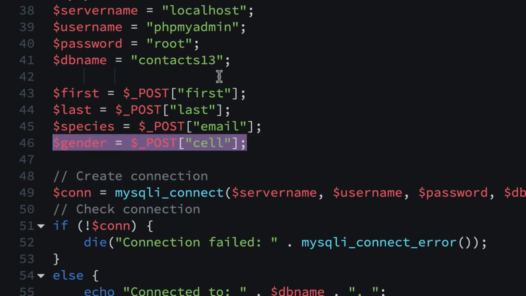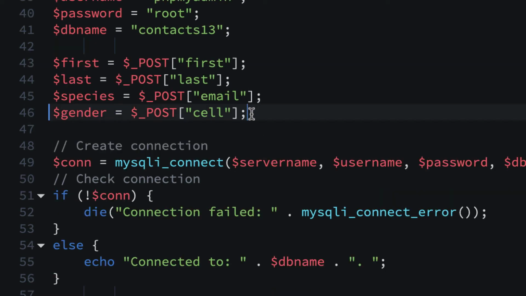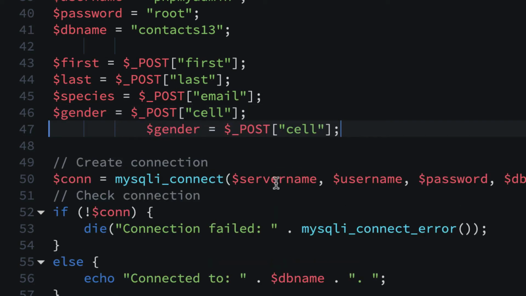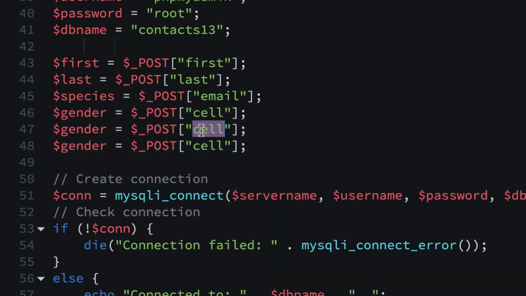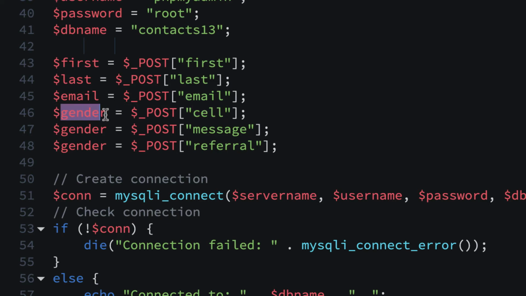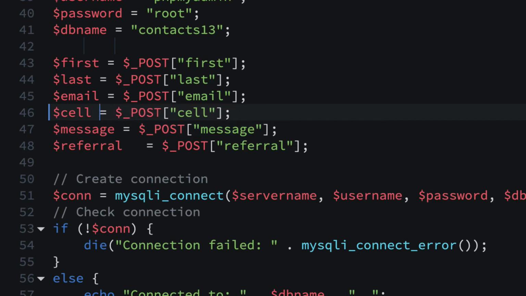And then we'll have to copy a couple of these. So I'll copy, I think we're going to have 6 of these. We're not going to have a variable for ID. So we're going to do that and then paste that. And then make sure this one is message. Make sure this one is referral. And then we could copy these over here. So I'll just highlight these, copy that, and make sure you don't copy over the dollar sign. And then I'll copy cell, and I'll copy that over gender. And same thing with message, and same thing with referral. And if you're getting any extra spaces here, you could take them out. I'm not sure why they're there.